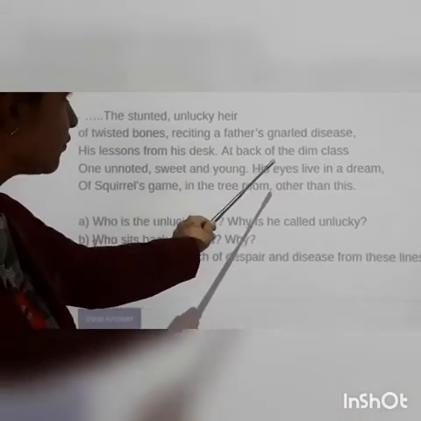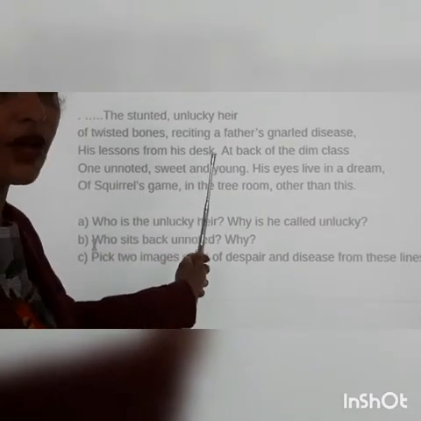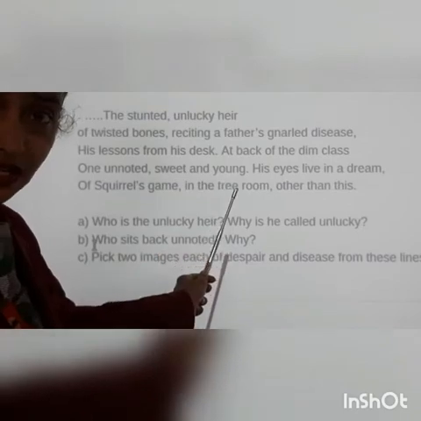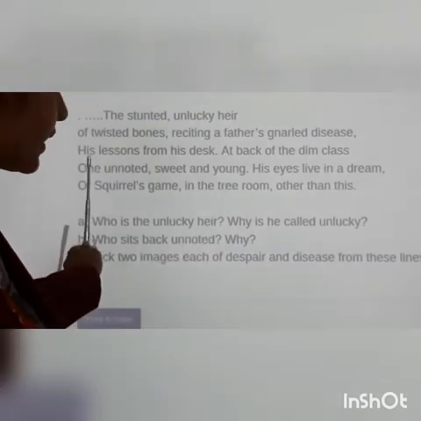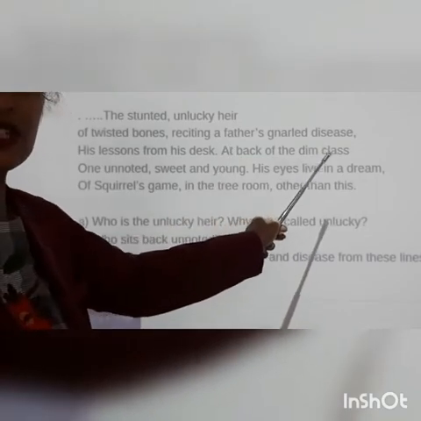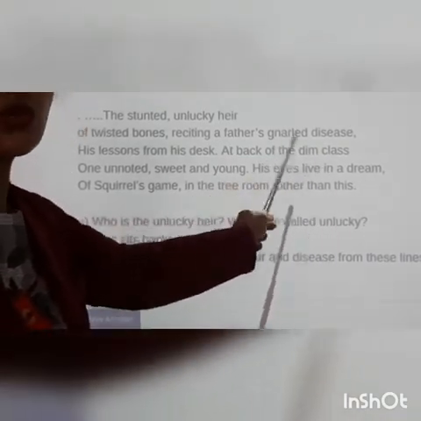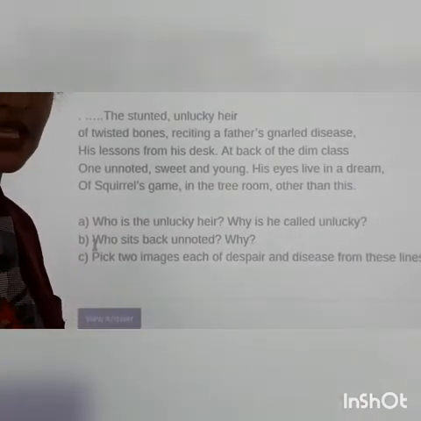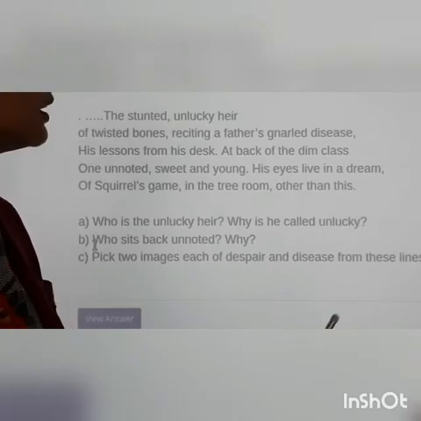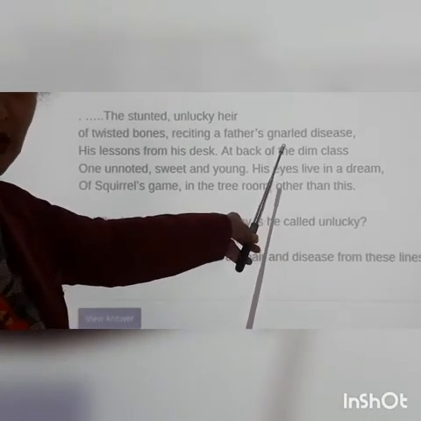At the back of the dim class, one unnoted sweet young. Now there is another boy who is sweet, who is young, and he is unnoted, right? Not noticed by others. At the back of the dim class. Now dim class, again this shows the things which the classroom should possess. The facilities which a classroom should possess, they do not have. The class is dim, no proper light.